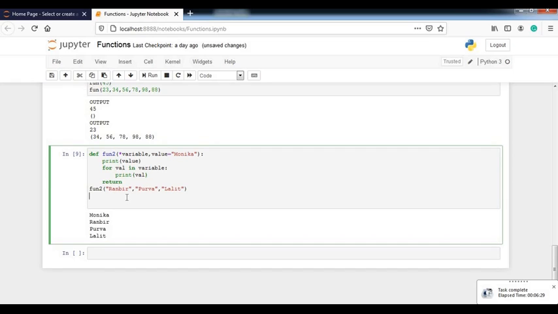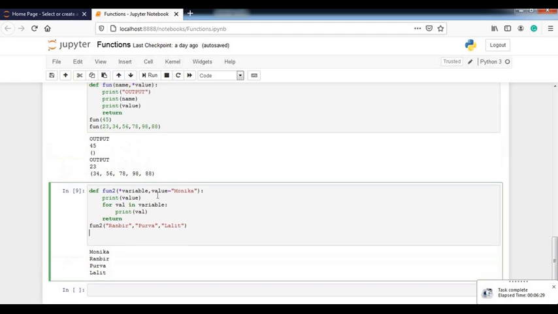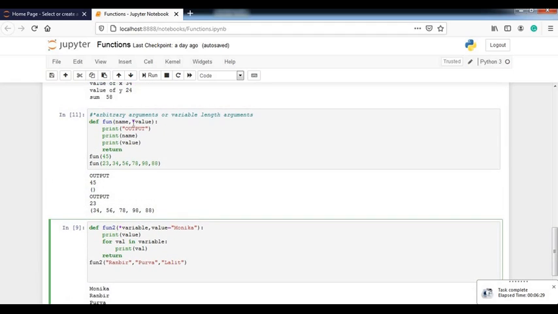What the second function says: first of all, the order of the arbitrary argument can be changed, it can be first or second, but its functioning can't be changed. Like if you are using the arbitrary argument as the first parameter and the second is your normal parameter, then it will consider only one value that you provided for the normal parameter, and the other values for the arbitrary argument. Let's see this by an example.